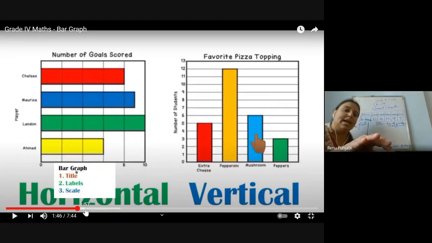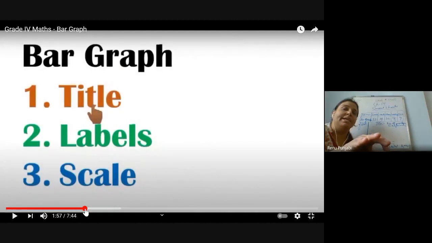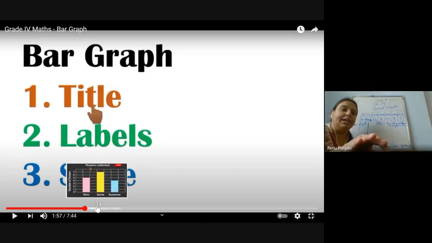Go to the next now. What is important? Title is very, very important. As I told you how to put the title, the information which we have collected is related with the title. Then we have to put the labels, that is on the horizontal axis and on the vertical axis.